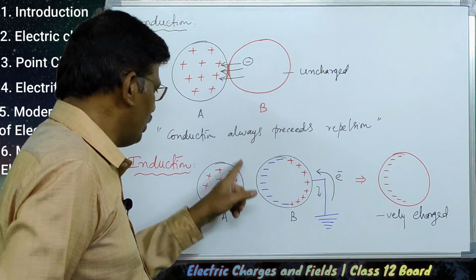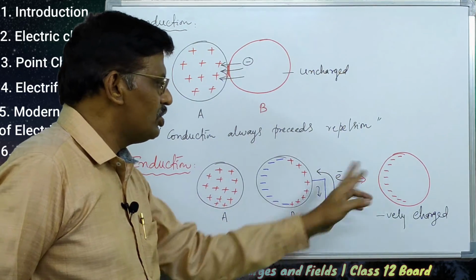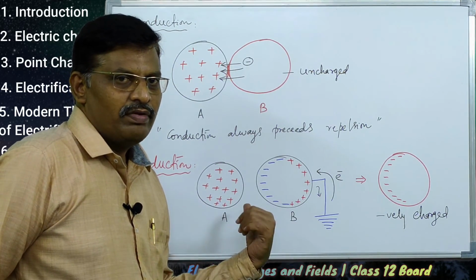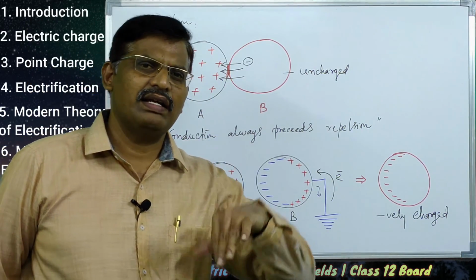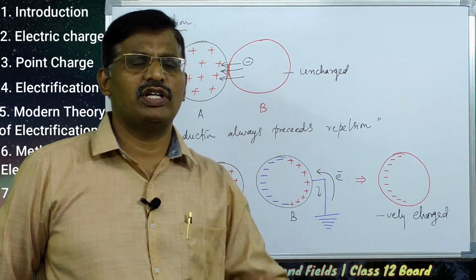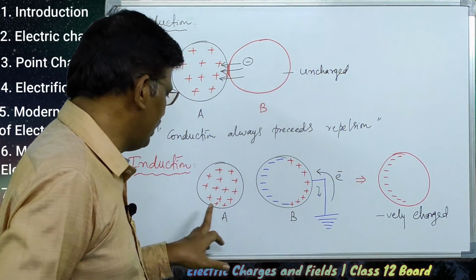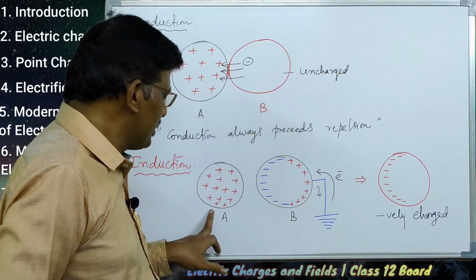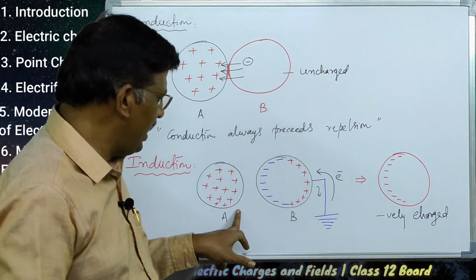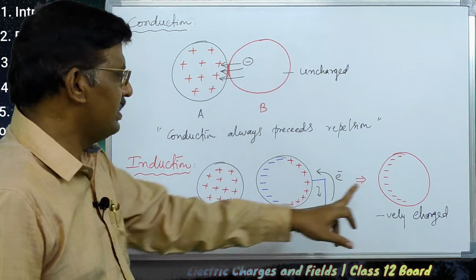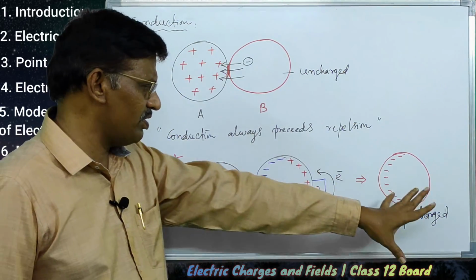So without altering the charge of A, we can get charged bodies. With one charged body, we can get any number of charged bodies without altering the charge on the first body, A. Suppose A is a negatively charged body, then B becomes positively charged. This is the process of induction.